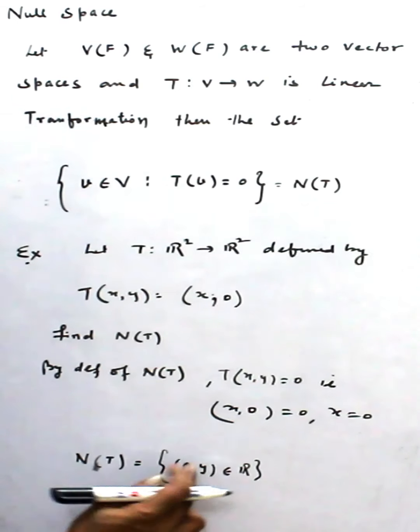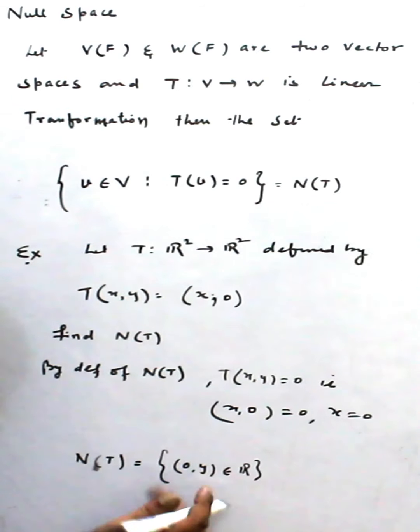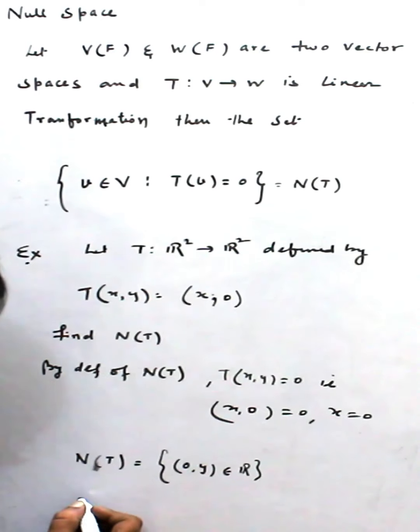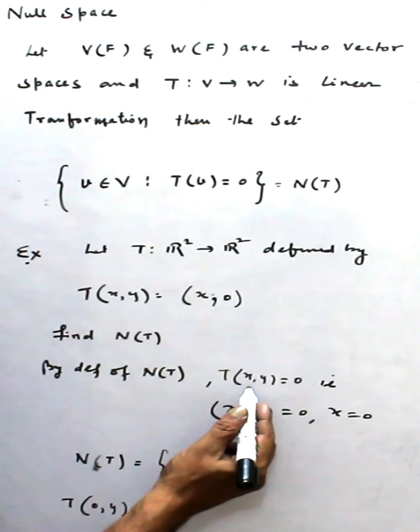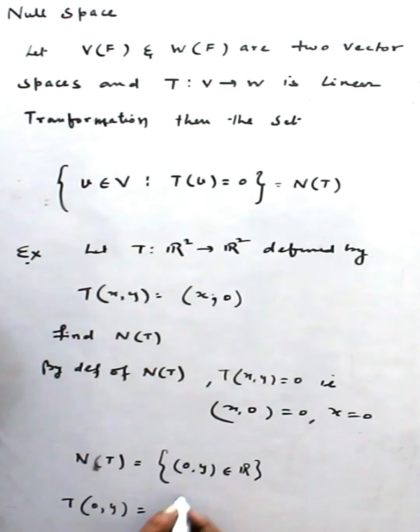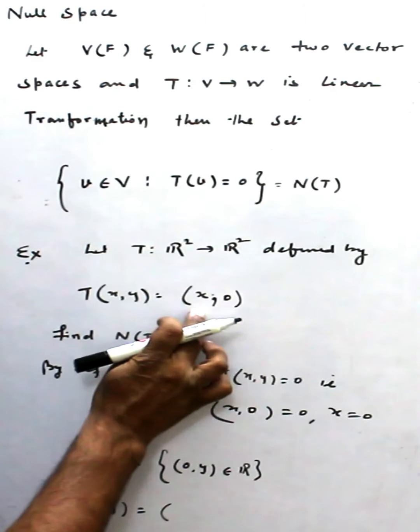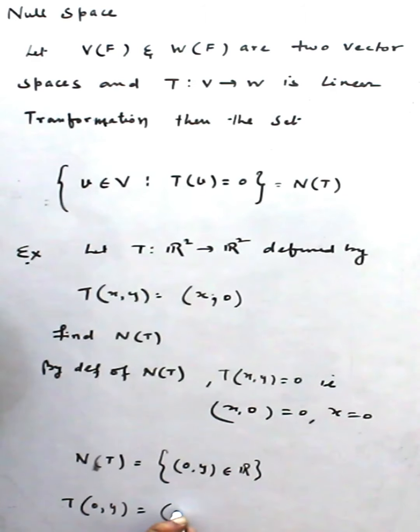These are infinite. You see these vectors, if I place here T(0, y), what happens? The definition is first component as it is, second component is 0.